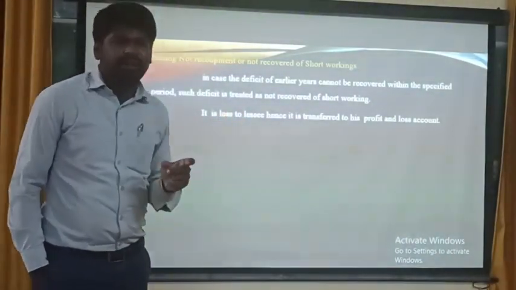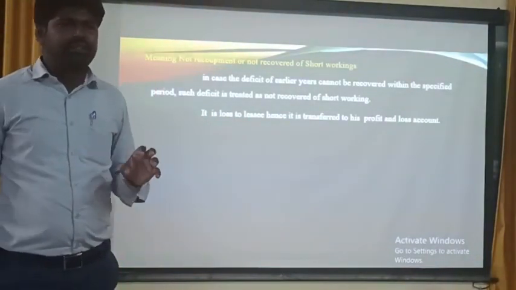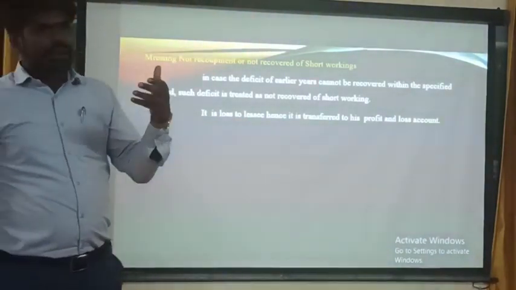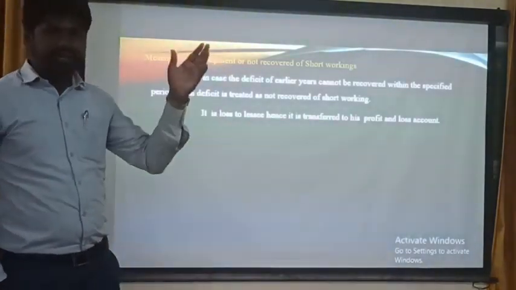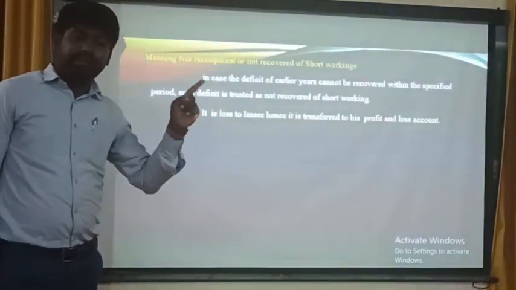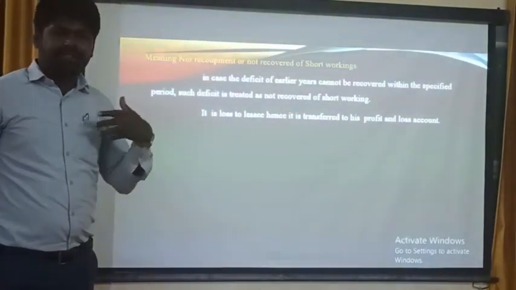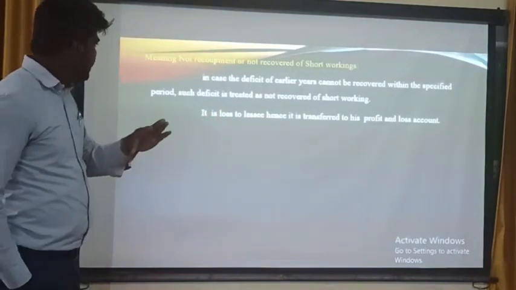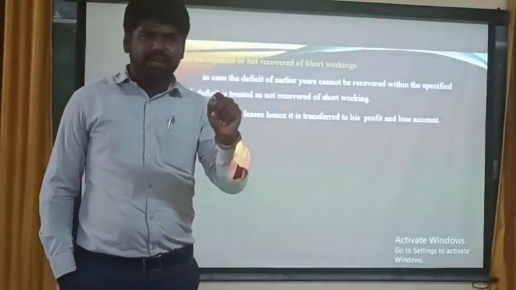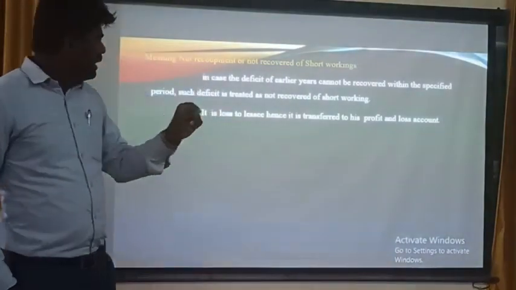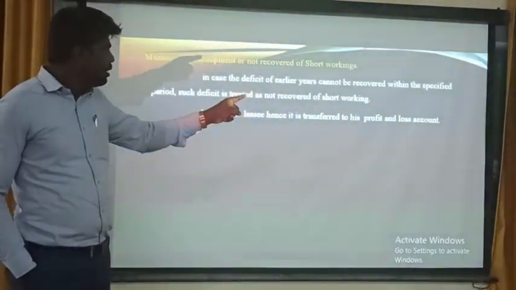This is very important. In some periods he may have losses, but in some periods he can make a profit. In that profit he can recover his loss amount for a certain period of time as per the royalty agreement. It may be 2 years, it may be 3 years as per the royalty agreement. If it is not recovered within the period of time, it is treated as loss. That loss can be transferred to profit and loss account.